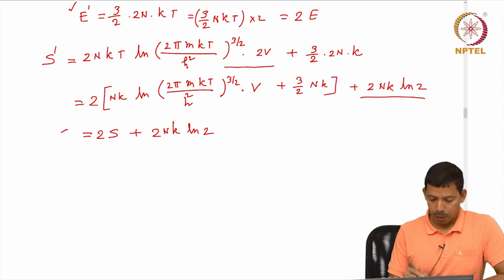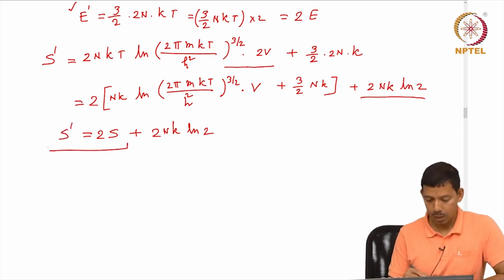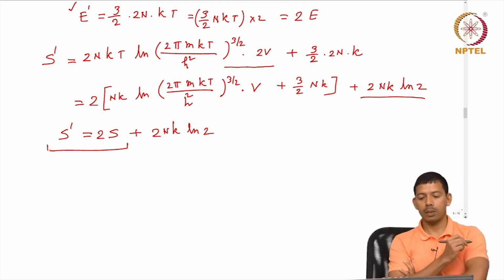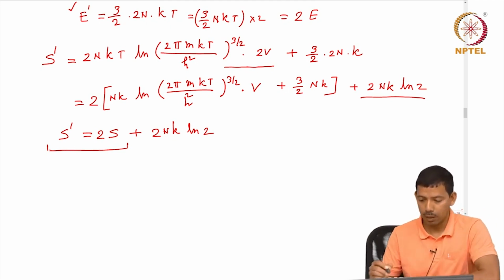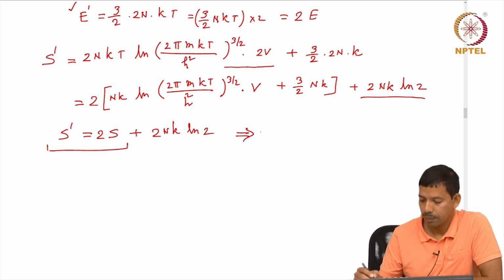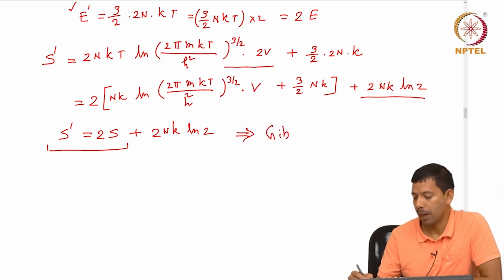So, my S prime, instead of becoming just 2S, also has an extra term, and this is called the Gibbs paradox.